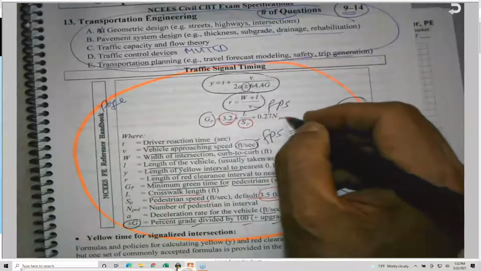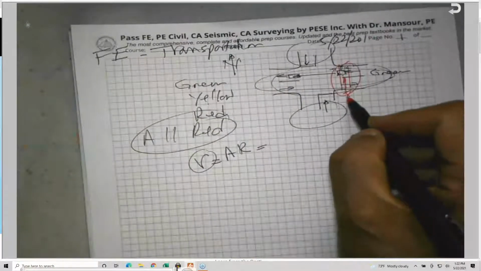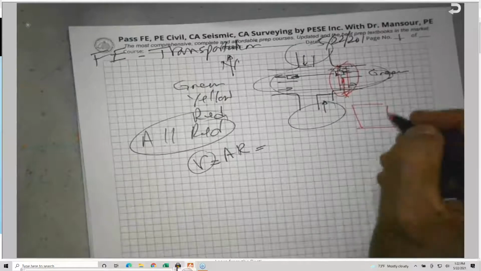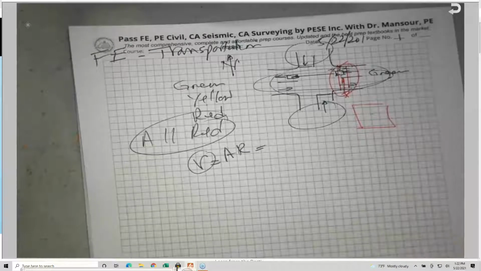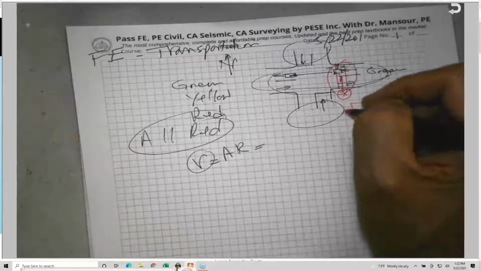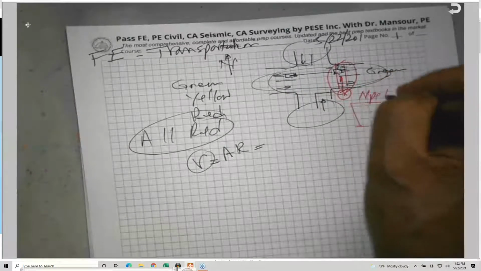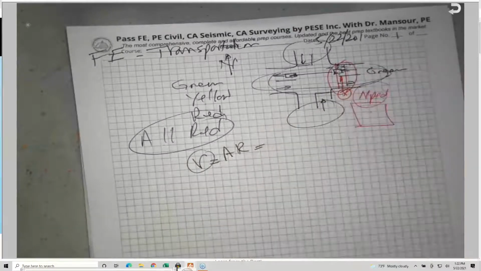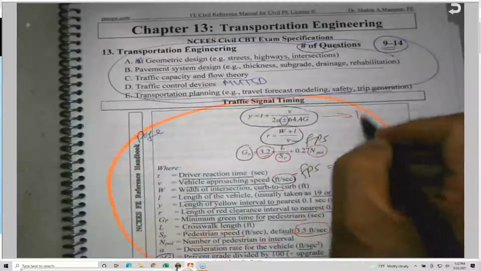And then plus 0.27 times N pedestrian. N pedestrian, by the way, is the number of pedestrians waiting here. How many people are waiting? If there is a business, or a school, or a commercial facility here, obviously the number of pedestrians waiting to cross the street will be large, and in this case we need to know N pedestrian, how many pedestrians are waiting here, so we can adjust the green time.